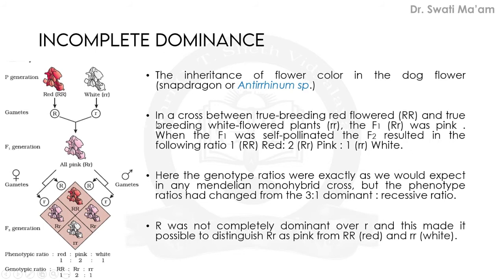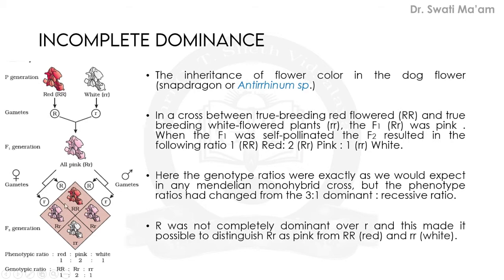So if we write this concept, we'll see how to write. In a cross between a true breeding red flower and a true breeding white flowered plant, the F1 was pink when the F1 was self pollinated. Any two of the plants are taken here. This is one plant and this is another plant. Suppose this symbol shows female and this symbol shows male plant. When they were crossed, self crosses were made between the F1 generation offspring. Then these are the gametes. Two different types of gametes are produced here, and here also two types of gametes are produced.